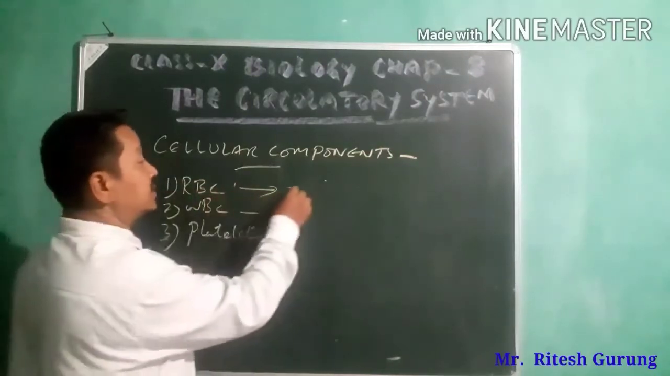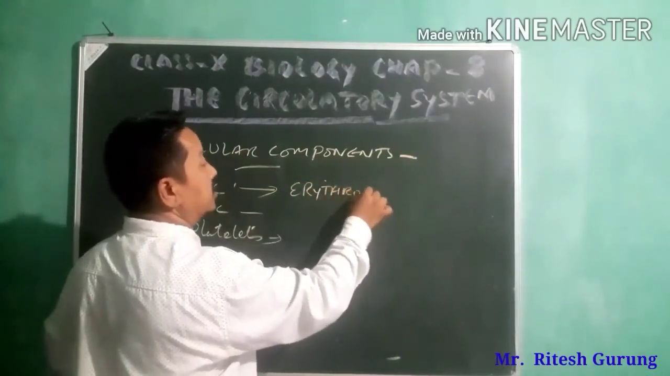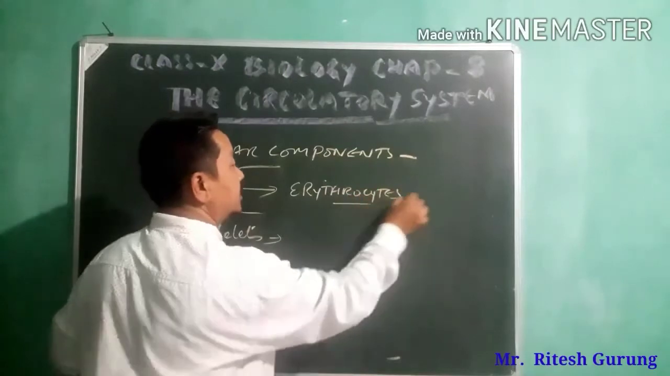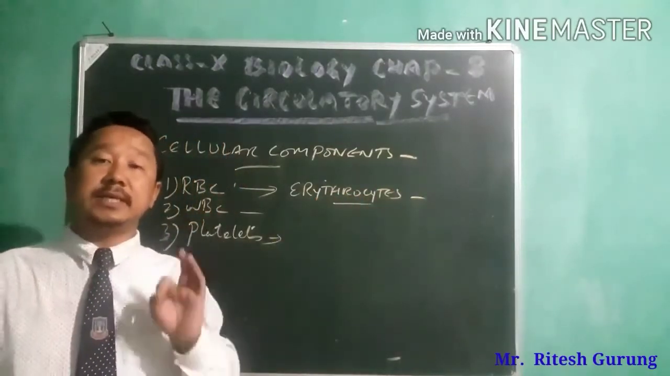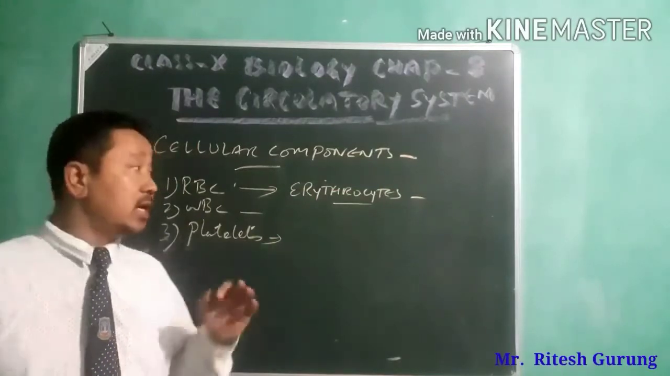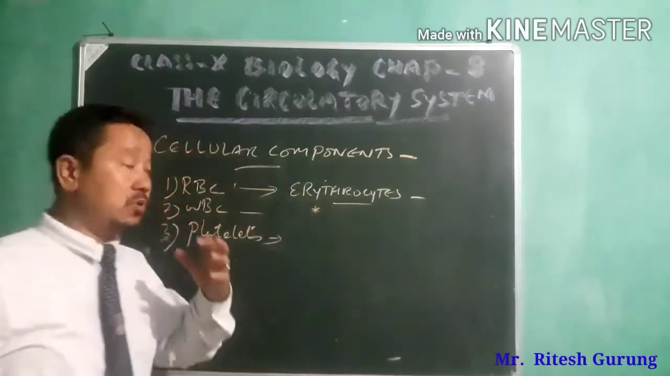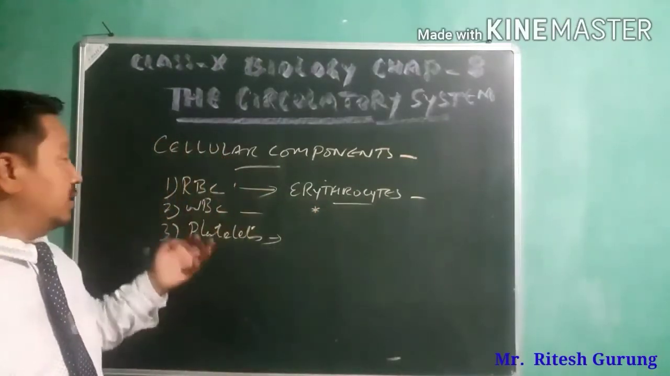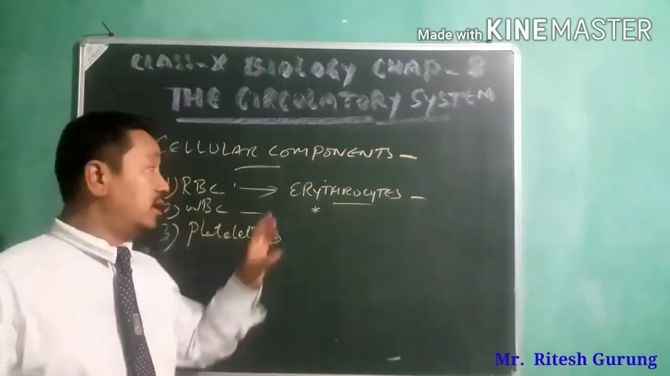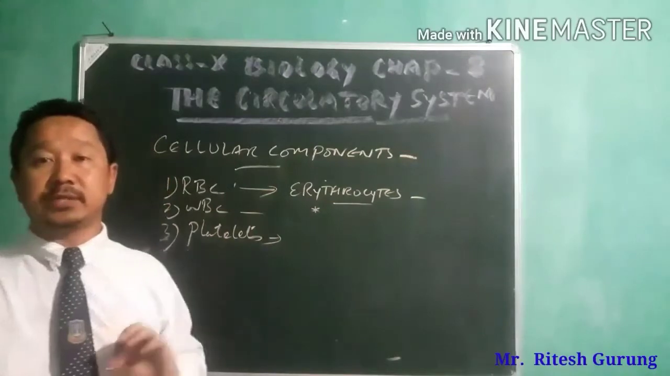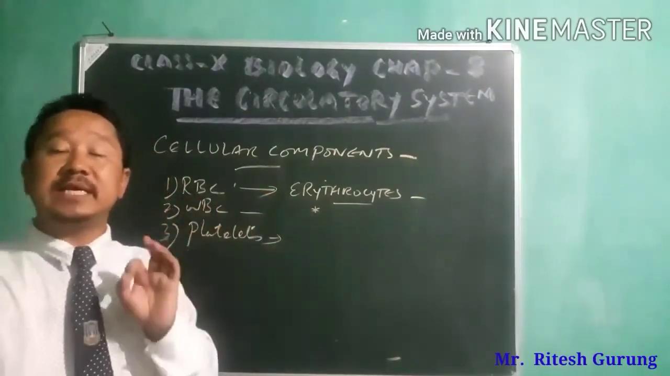I was telling you, RBC are also known as erythrocytes. E-R-Y-T-H-R-O-C-Y-T-E-S. Erythrocytes. So now let us see the characteristics of erythrocytes. We'll go one by one. WBC and platelets are also there. First, let us talk about the properties of RBC, red blood cells. So RBC are minute biconcave disc-like structures.